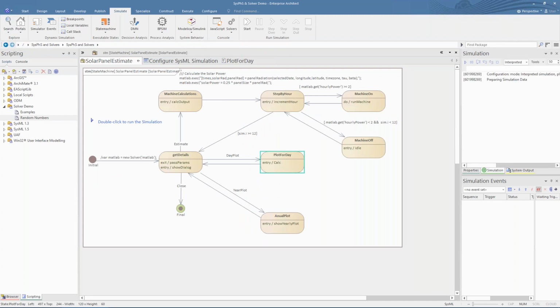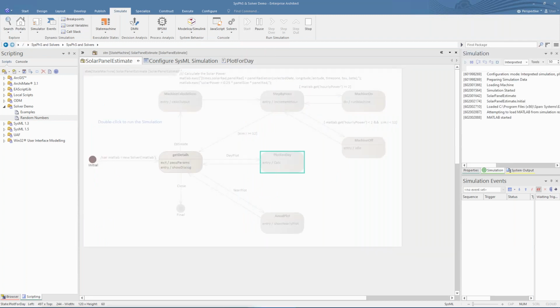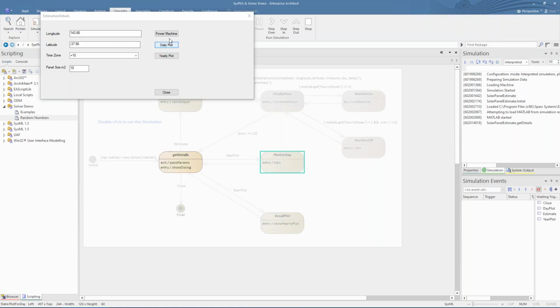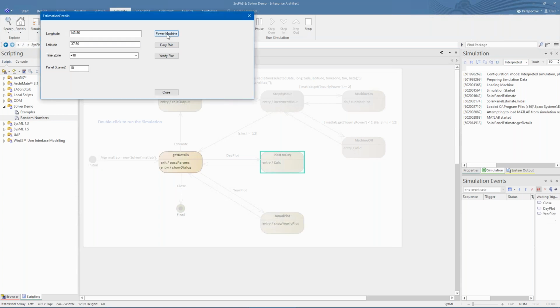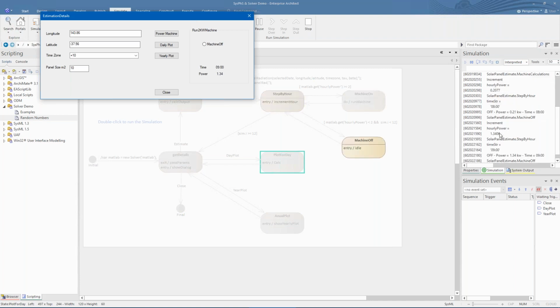While running the state machine simulation, you are not able to directly view the MATLAB internal workspace variables, but any that have been pulled in with the get command are visible in the local variables tab or can be outputted to the log window. As shown here.